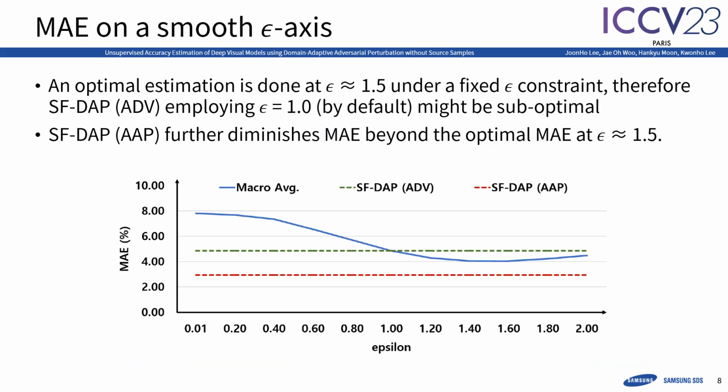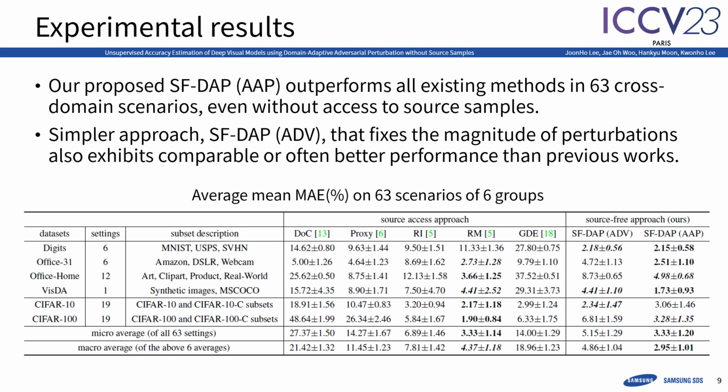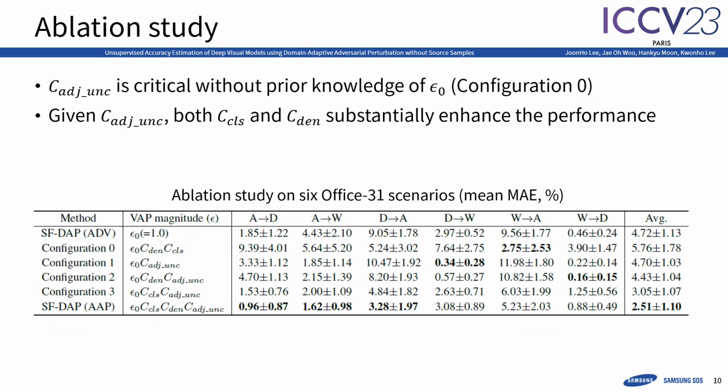We investigate the MAE trajectory along a smooth epsilon axis across challenging cross-domain scenarios. Applying ADV with a default epsilon of 1 can be suboptimal, as shown by the green dashed line. However, thanks to the adjusted predictive uncertainty, our AAP outperforms the optimal MAE of fixed perturbation, marked by the blue line. Our source-free framework effectively addresses 63 scenarios and outperforms other source access approaches by a large margin.